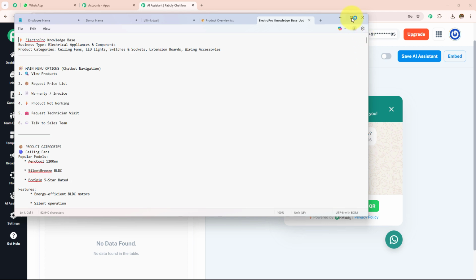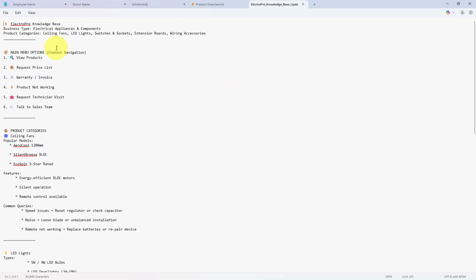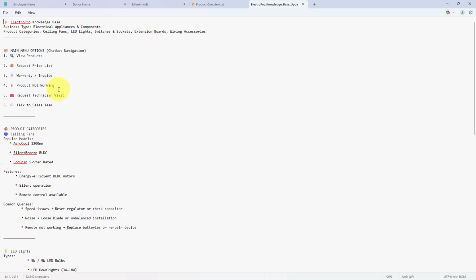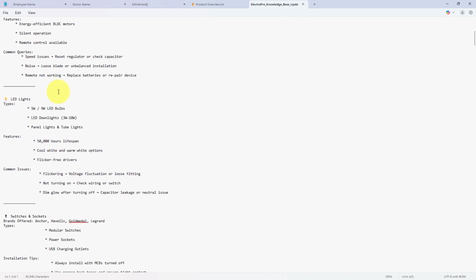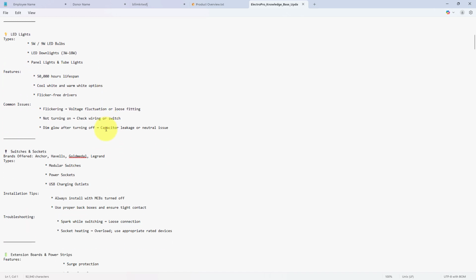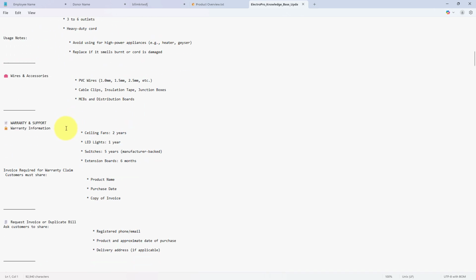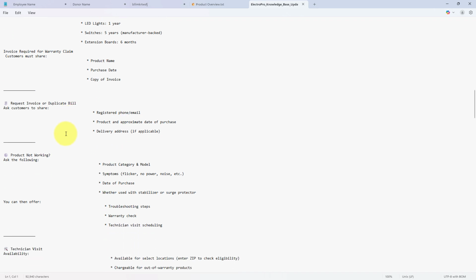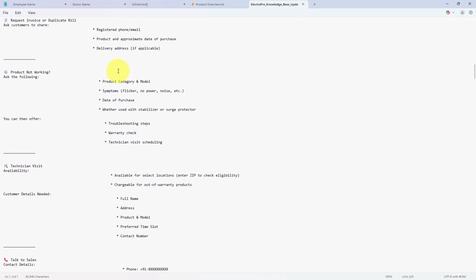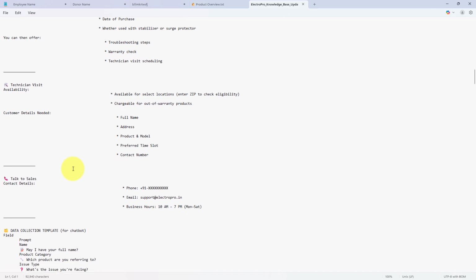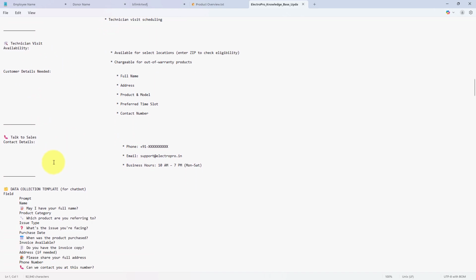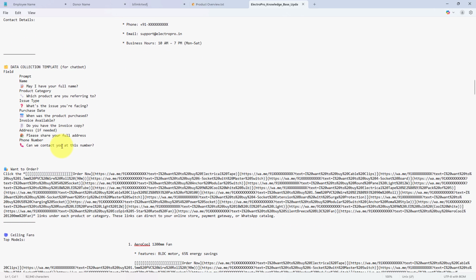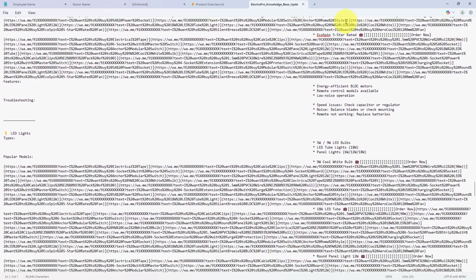I'm going to open this, and this is the knowledge base which I've created. I have put the main menu option, then the product categories, then I've added all the products and their details, and then I have added the warranty and support option, then the request invoice or duplicate bill. I've provided what to answer if the product is not working. Then I've provided the technician visit, and then the contact details, and then the order link of the products which I have added. So I have created a very detailed knowledge base.